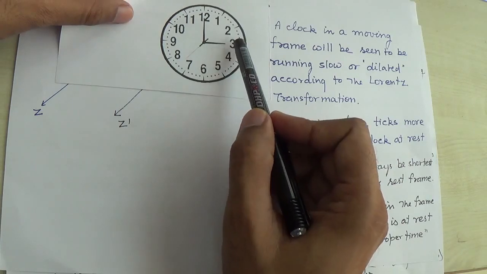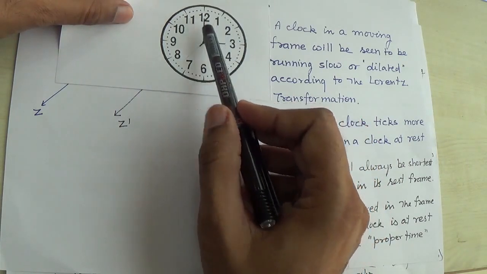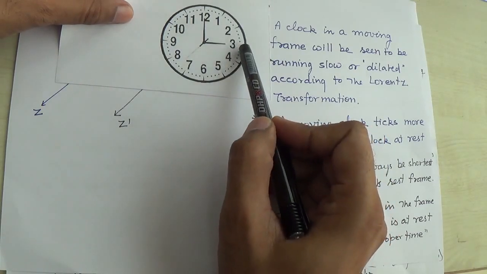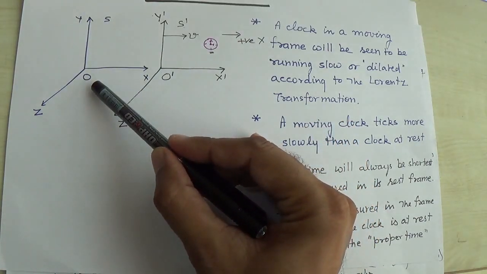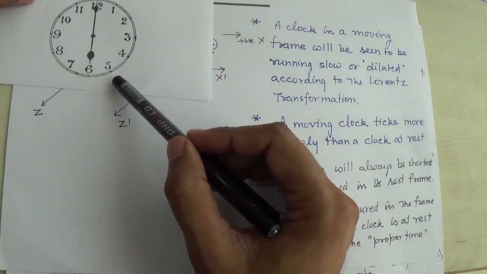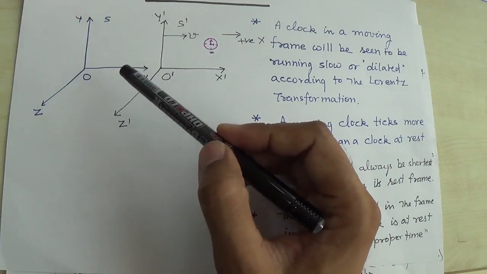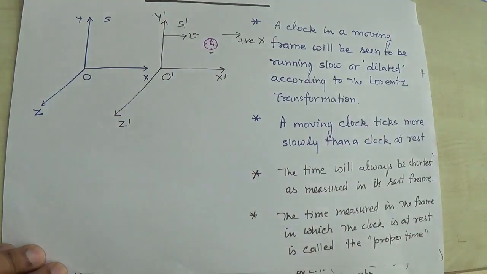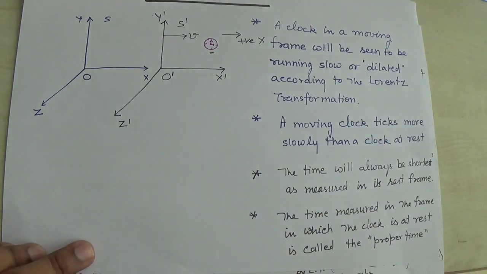Right now this clock is in a moving frame and the time is exactly 3. How much time will it appear to the observer O? I have just taken the simplest example, and for the observer O it will appear as 6 o'clock. This is a classical example without any calculation, but to make the statement more clear.